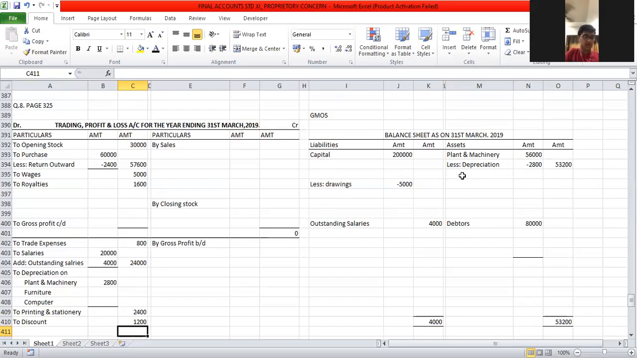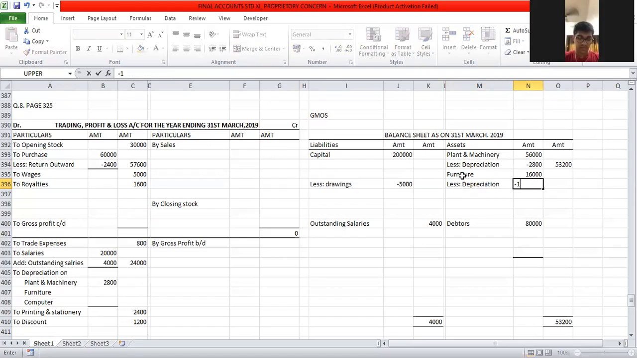Next, I have furniture. I will take it as an asset, in the inner column. The amount is 16,000. Less depreciation, he says 10%. 10% is 1,600. Minus 1,600, so the outer column is 14,400. The second effect of depreciation, where should I take it? Profit and loss account, debit side.